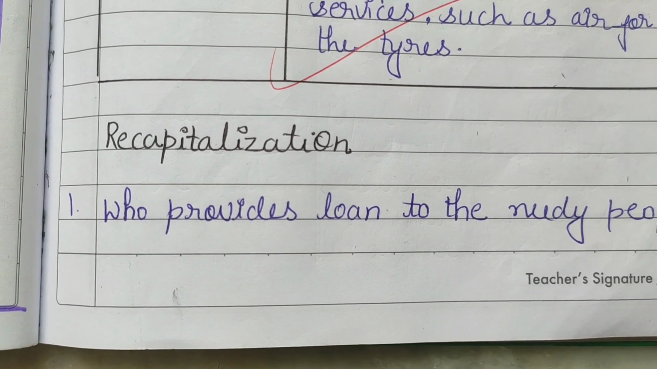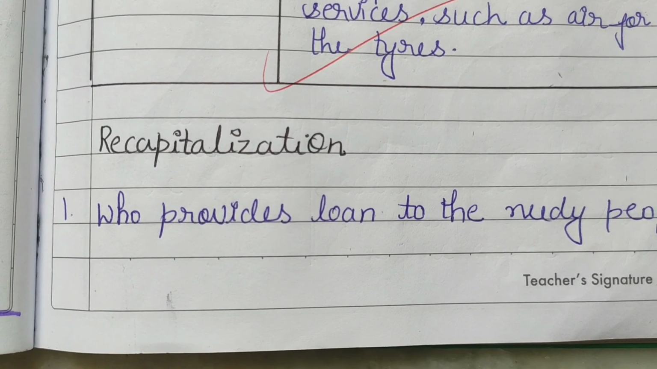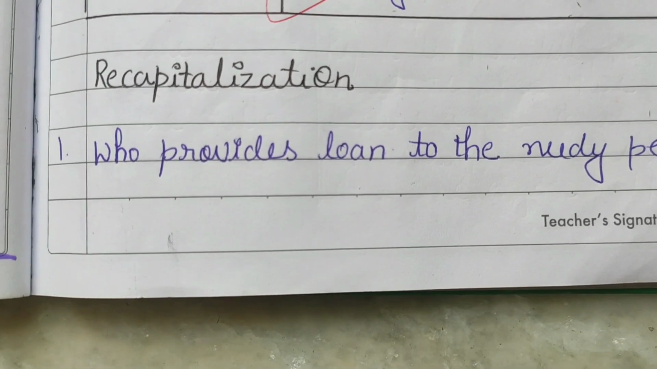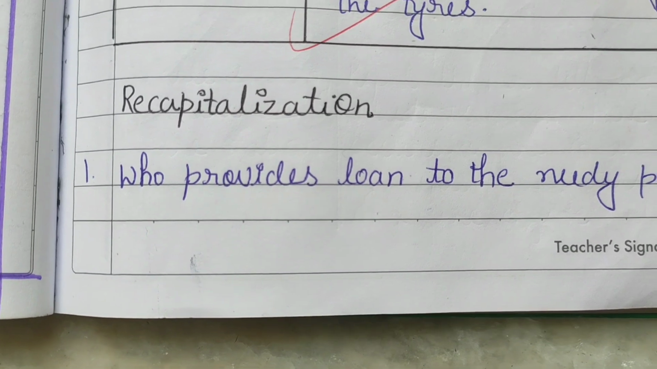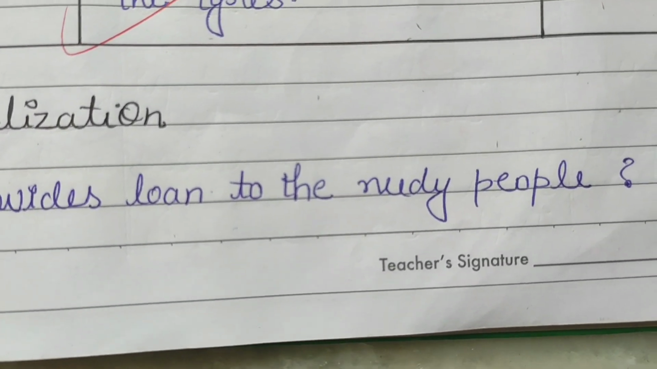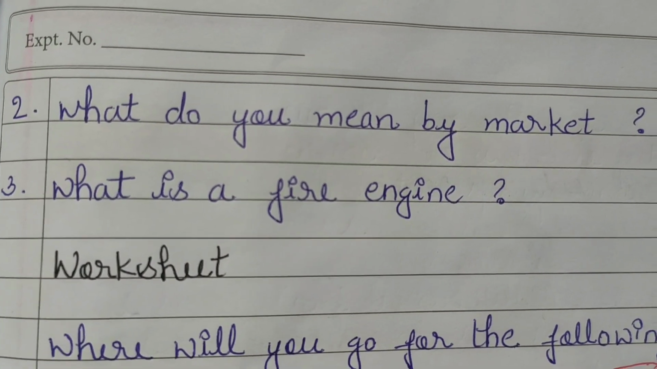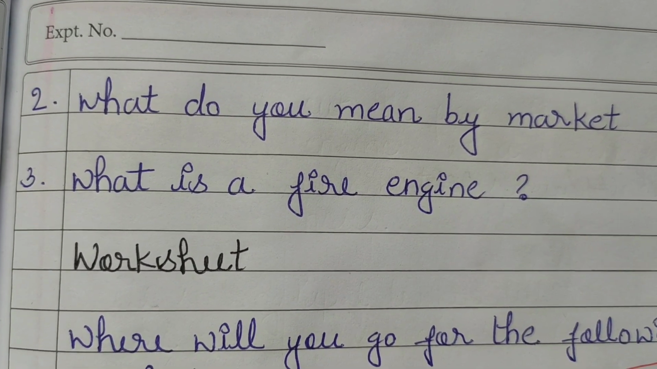Then comes recapitulation. In this, you will have to ask some questions related to the topic you taught to check whether students understood or not. First question is, who provides loans to needy people? Second one is, what do you mean by market? Then third, what is a fire engine?